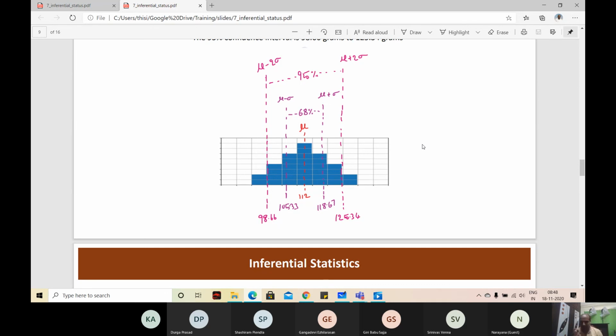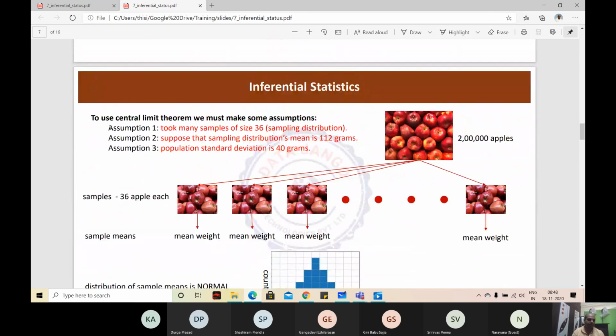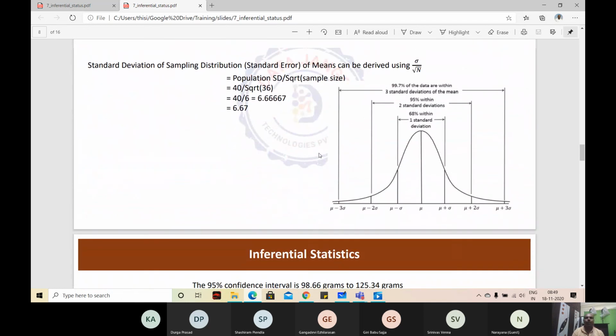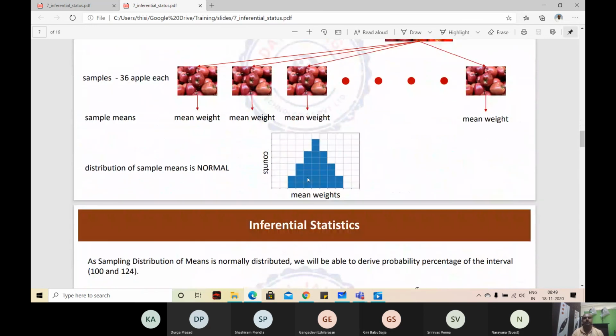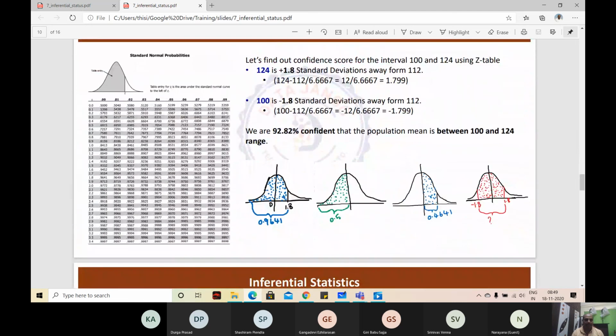Can we calculate the exact percentage? Yes, we can. I'll go to that in a minute if you understand this. It's all based on these 3 assumptions, right? And using the central limit theorem. When we don't know what is happening with the data, we always try to take the sampling distribution of means, because the sampling distribution of means is normally distributed. We have the 3 sigma rule. We can actually find out something when you know the 3 sigma rule, right? Got it? So we can calculate the exact percentage also.